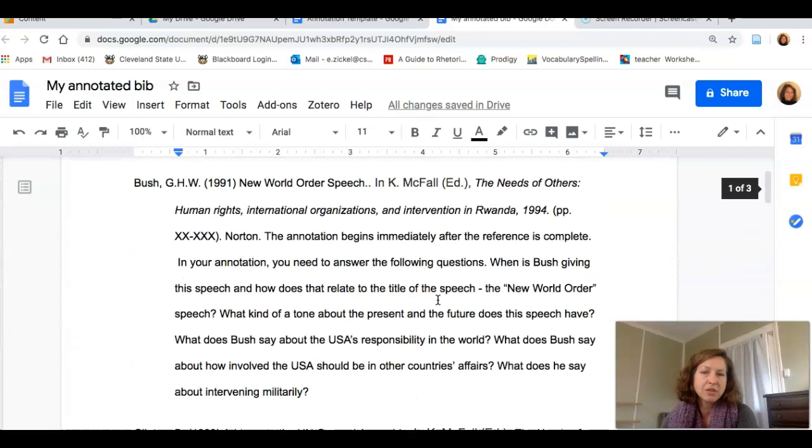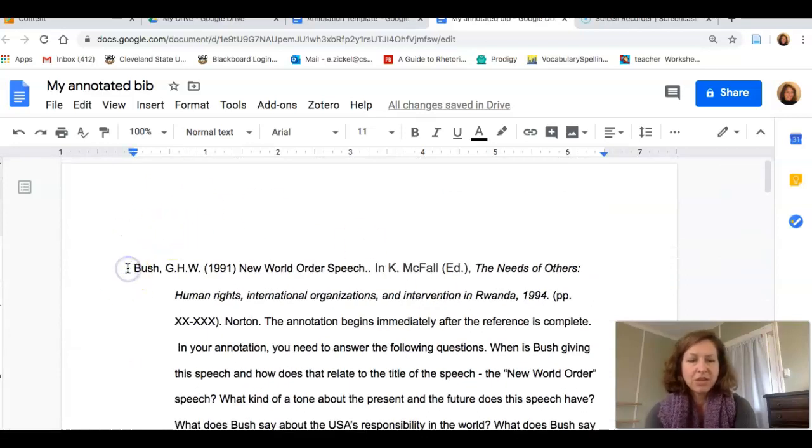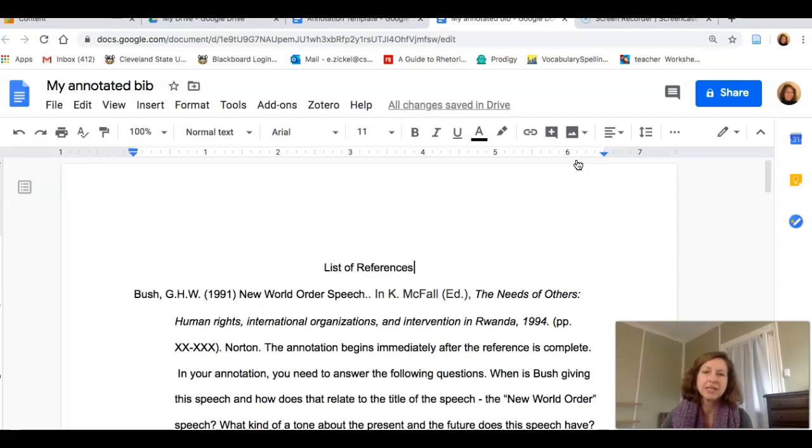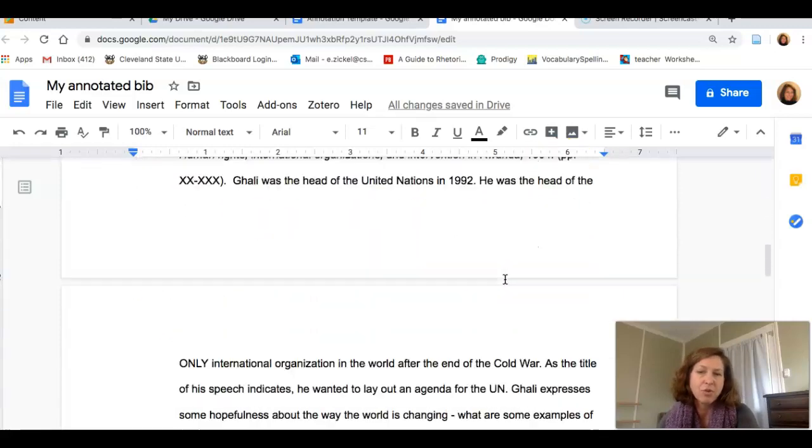And when you are done with this, you are going to create a title for this. Let's center it. List of references. Okay, and then this thing looks like it is in APA format. If this doesn't work for you, you don't like working inside of my template, you absolutely do not have to. I created this just so that people can have a visual reference of what annotated bibliographies need to look like. I created this as an option, not as a requirement.